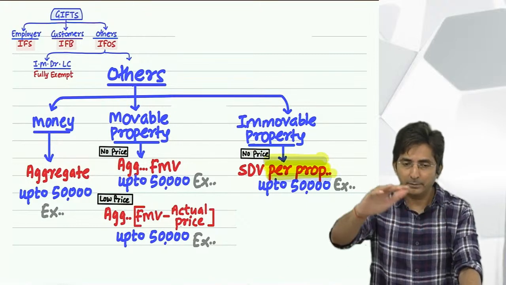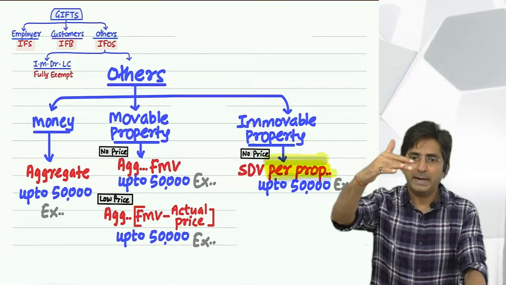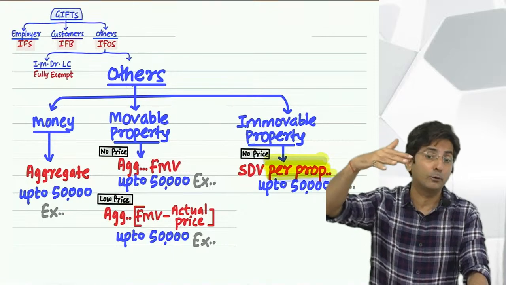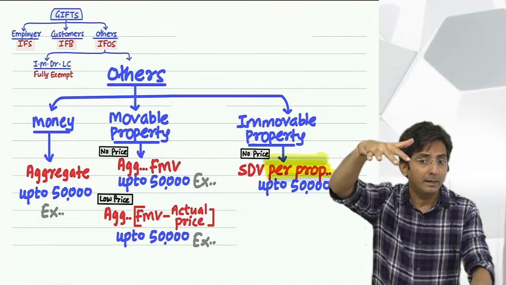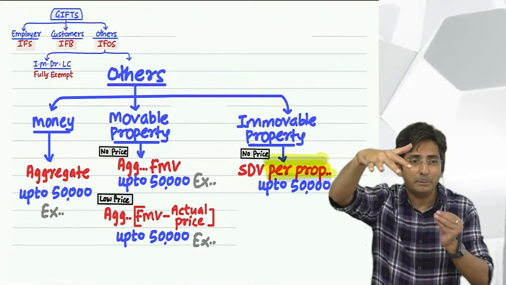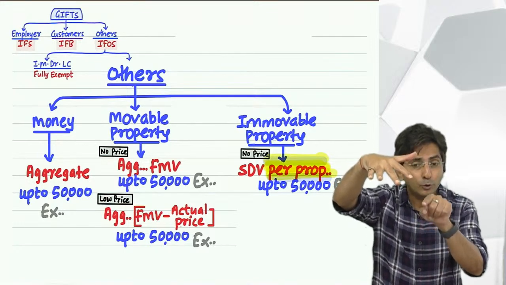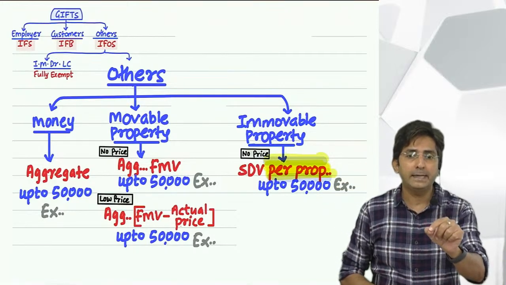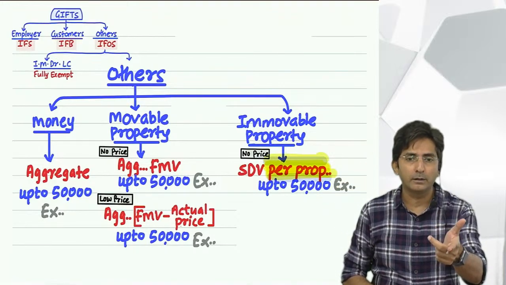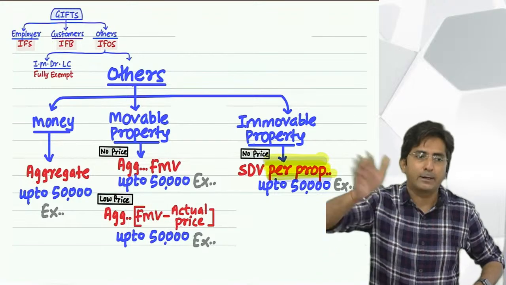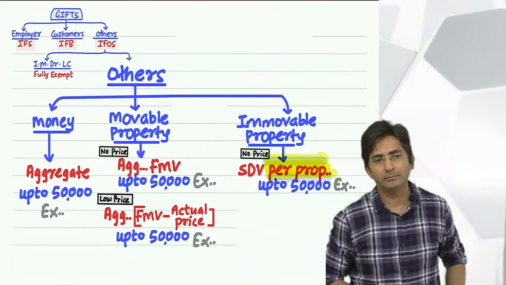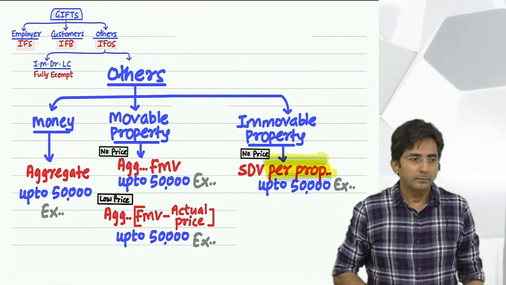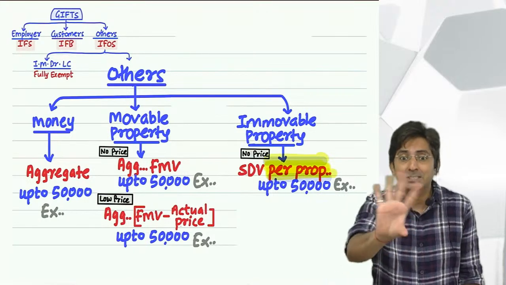So tell me, I am buying land of 50 crores, that is the market value, and with bargaining I paid only 49 crores. So you have to find 10% of 49 crores. So 49 crores, 10% is how much? 4.9. So up to 4.9 crores difference is also normal, meaning it will not be taxed.